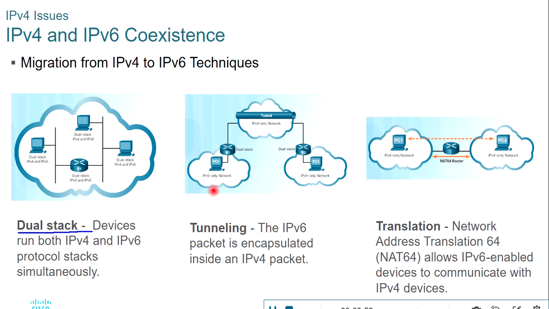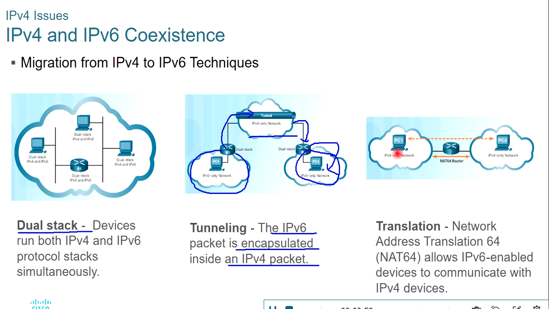In the tunneling technique, when do we need this? In this technique, when the source is in an IPv6 only network and the destination is also in an IPv6 only network, and the network in between them is IP version 4, we can use tunneling. Actually, what happens here is the IPv6 packet is encapsulated inside an IP version 4 packet. When this packet moves from this source to this tunnel, it is encapsulated within an IPv4 packet, and finally it will reach this router, which is running dual stack, and this router decapsulates that packet and forwards the pure IPv6 packet to this destination.